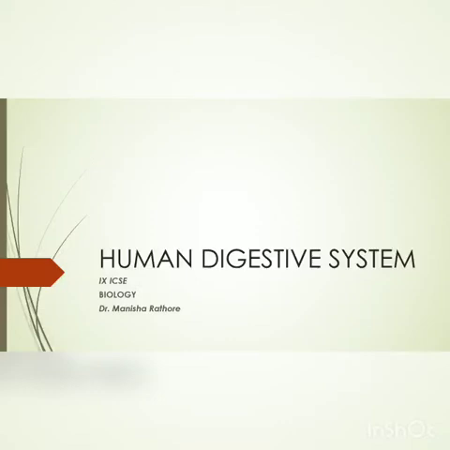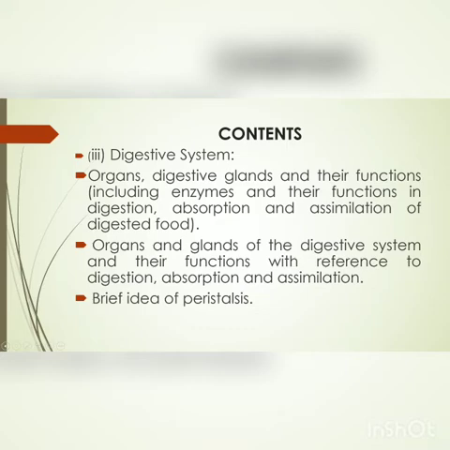Digestive system. This is chapter 11 in your book. What are the points we need to study here as per the syllabus? The digestive system, its organs, digestive glands, their functions including enzymes and their functions in the digestion, absorption and assimilation of the digested food. Organs and glands of the digestive system and their functions with reference to all these three steps: digestion, absorption and assimilation. And a brief idea of peristalsis, a process that I will also discuss with you.